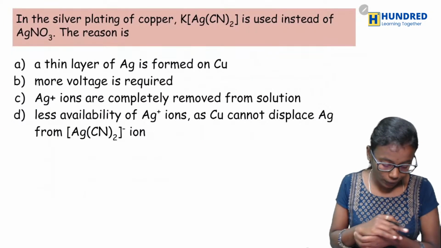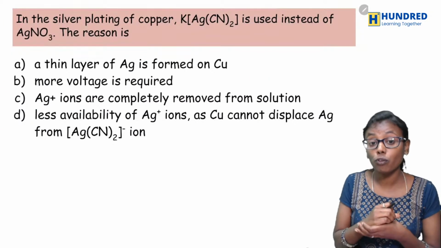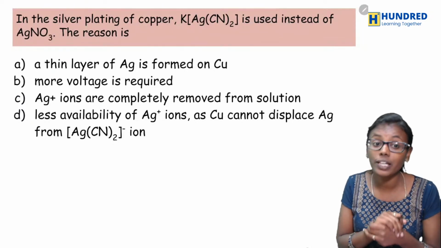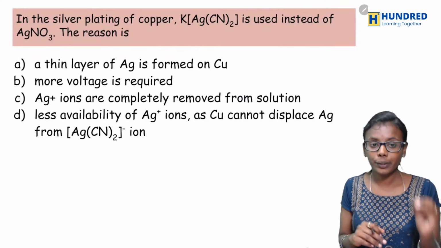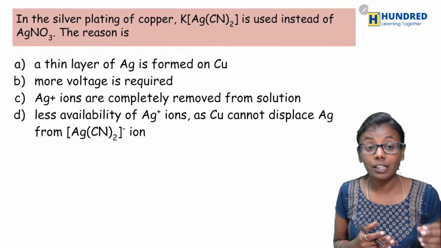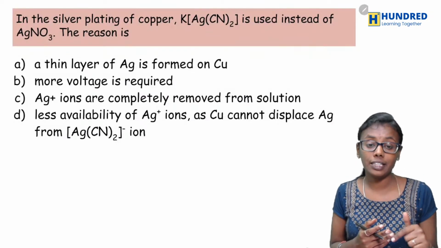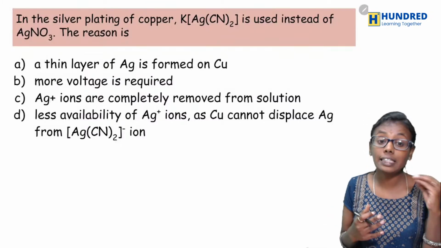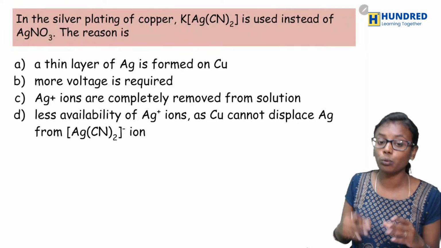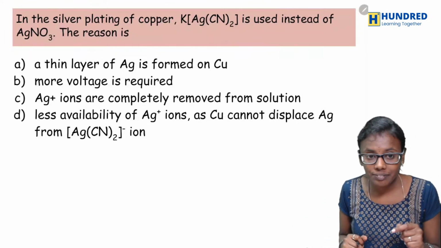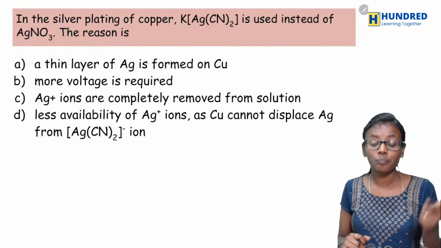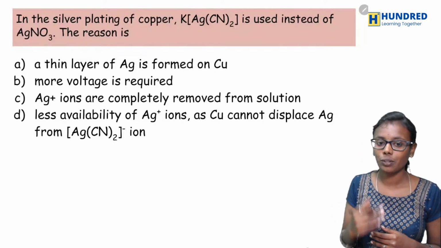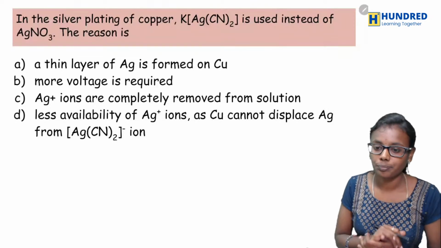Yes. And the next question is, in the silver plating of copper, K[Ag(CN)2] is used instead of AgNO3. What would be the reason? A thin layer of Ag is formed on copper, or more voltage is required, or Ag+ ions are completely removed from the solution, or less availability of Ag+ ion as copper cannot displace Ag from [Ag(CN)2]-.